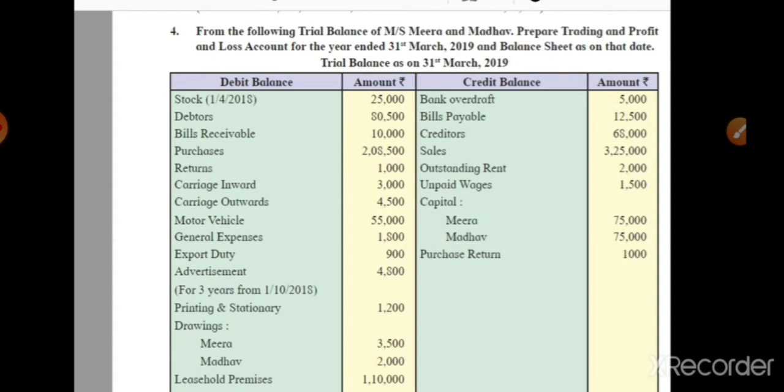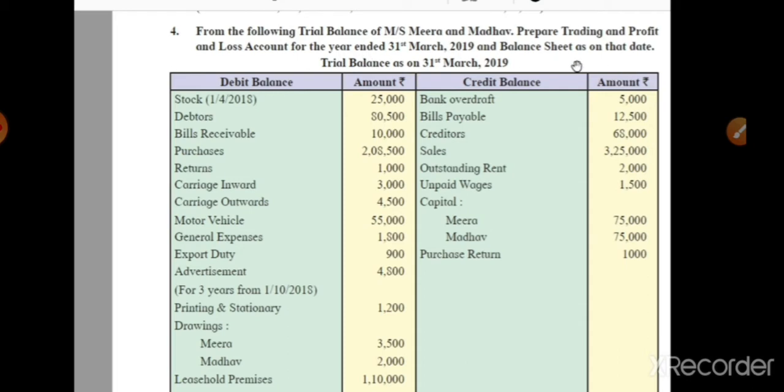So first of all, we just read the practice problem number 4, which is in front of you. So first only read the problem. From the following trial balance of Messrs. Meera and Madhav, prepare the trading and profit and loss account for the year ended 31st March 2019 and balance sheet as on that date.